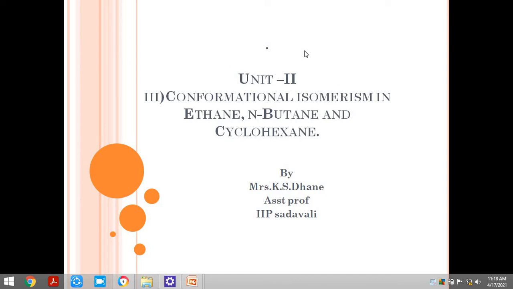Today we are going to start one more new point and the discussion on the same from unit number 2, that is conformational isomerism in ethane, n-butane and cyclohexane. Now this point belongs to your second unit, that is geometrical isomerism, and in this point we are going to discuss different conformations of these alkane category of compounds, that are ethane, butane and cyclohexane. Now we'll start the discussion on this.